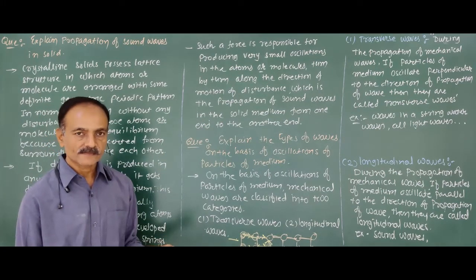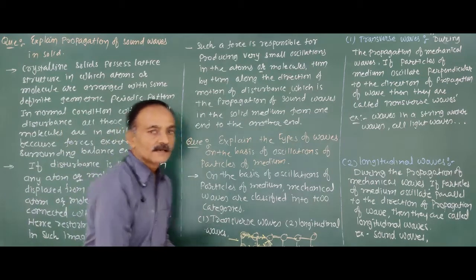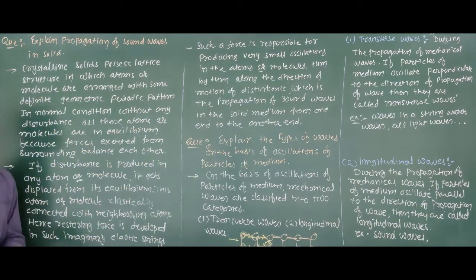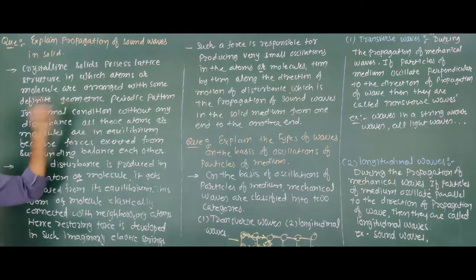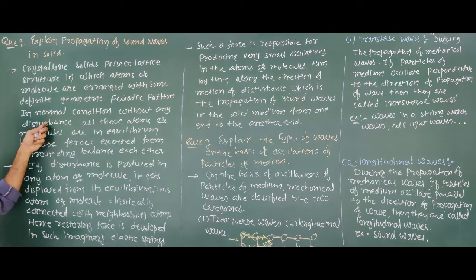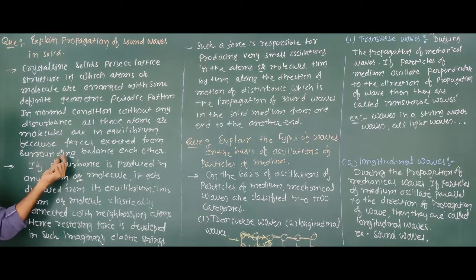Clear? Again, a crystalline solid possesses a lattice structure in which the atoms or molecules are arranged in a definite geometric periodic pattern. In normal condition, without any disturbance, all these atoms or molecules are in equilibrium because the forces exerted from the surroundings balance each other.